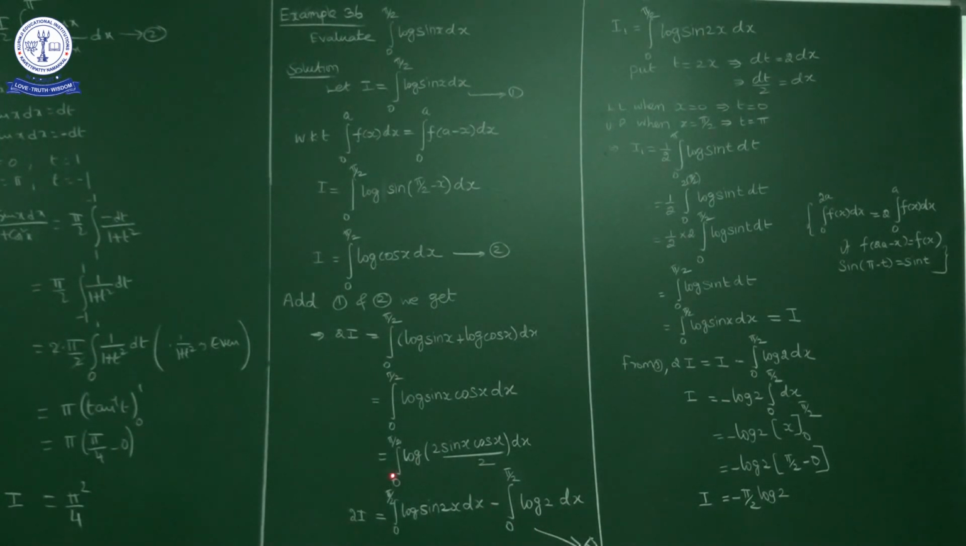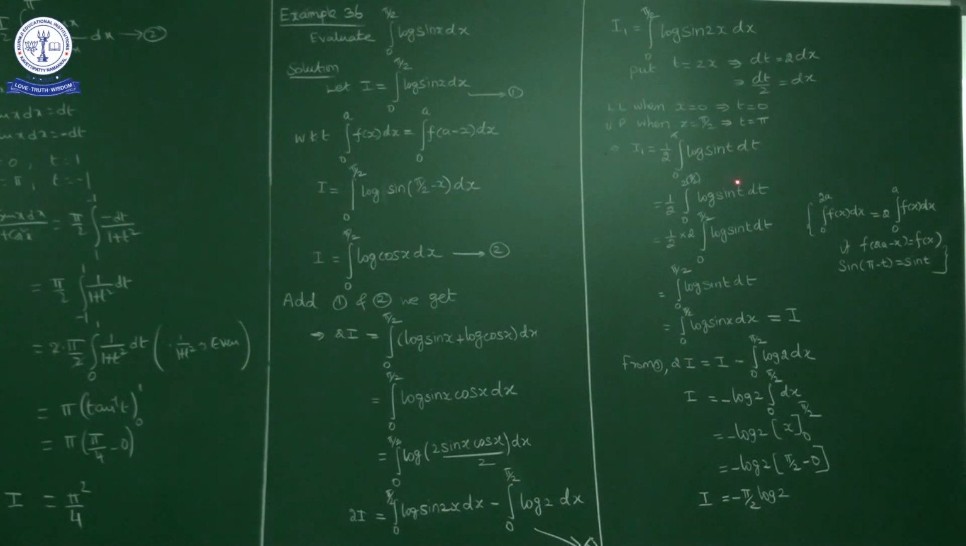In 3, in the right hand side first part, this integration I will do. I'll consider it as I1 is equal to integral 0 to pi by 2 log sin 2x dx. By considering 2x as t, dt is equal to 2 dx and dx is equal to half dt. Lower limit: when x is equal to 0, t is equal to 0; upper limit: when x is equal to pi by 2, t is equal to pi. So I1 is equal to half dt, integral 0 to pi log sin t dt.